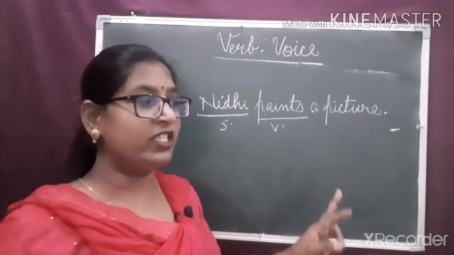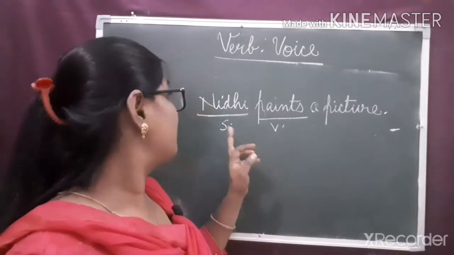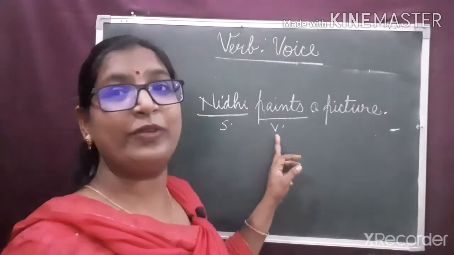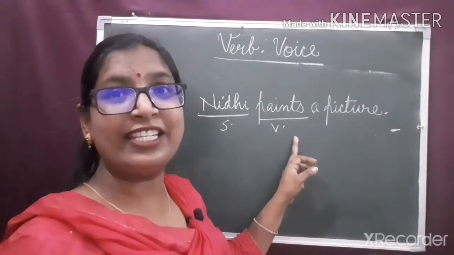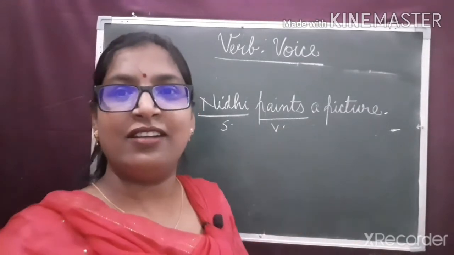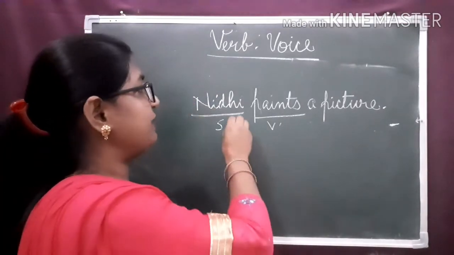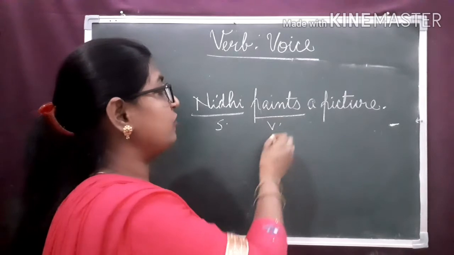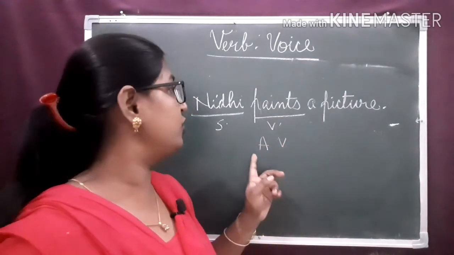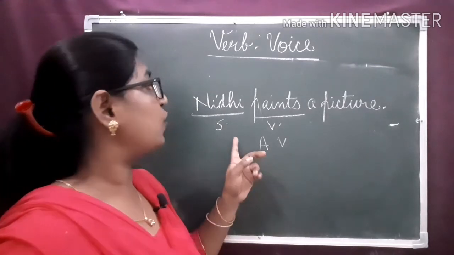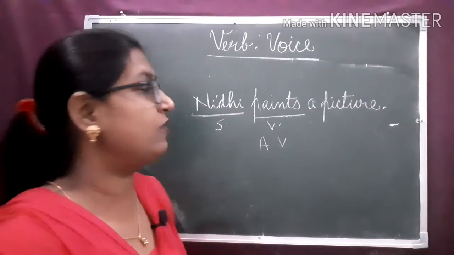First of all, you should see whether the subject is performing the action or not. The action of painting is performed by the subject Nidhi. So, as the subject performs the action, we say the verb is in active voice, isn't it? The verb is in active voice. Now we are learning how to change from active voice to passive voice.